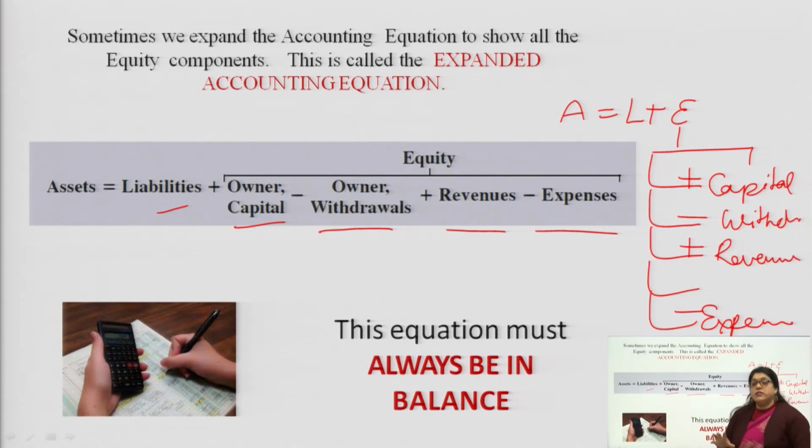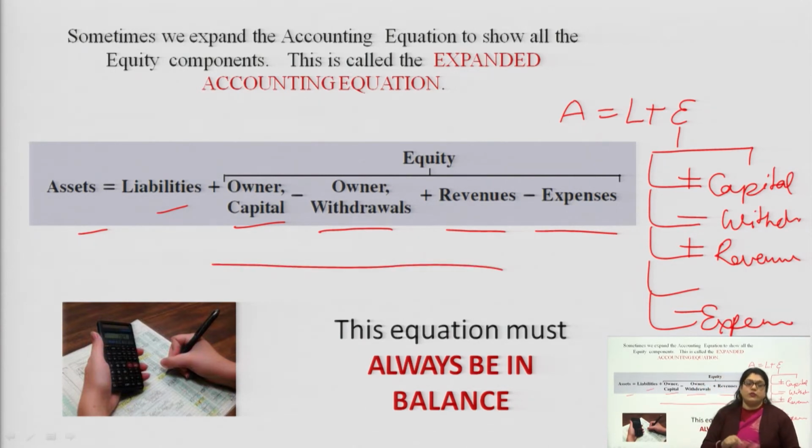At the end of this equation, after all this calculation, the balance should be equal, meaning your asset should always be equal to the liability plus equity. That is why it is called the accounting equation, because we know both the parts of the account should be matched, meaning debit should always be equal to credit. Then only we assume that business is going well and there is no manipulation.